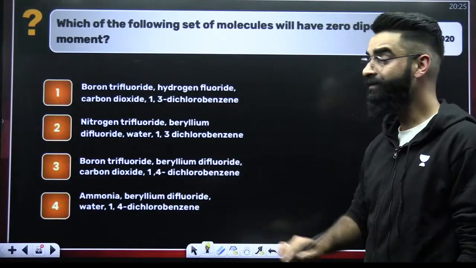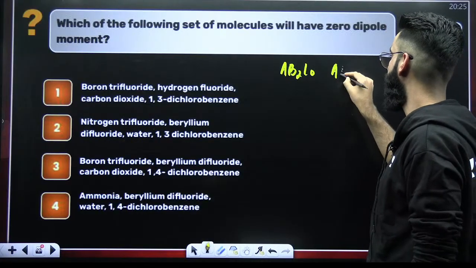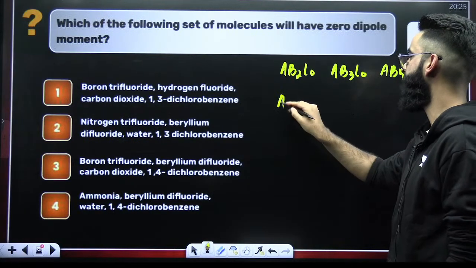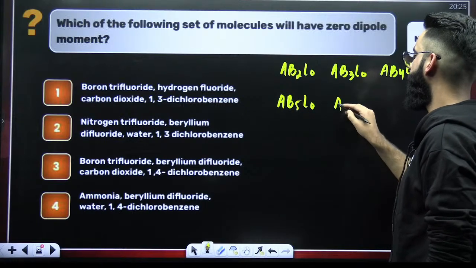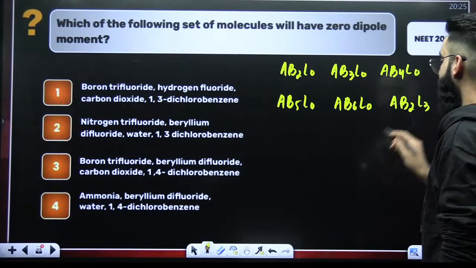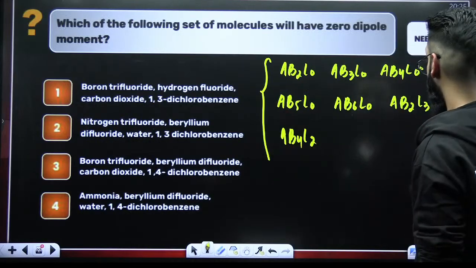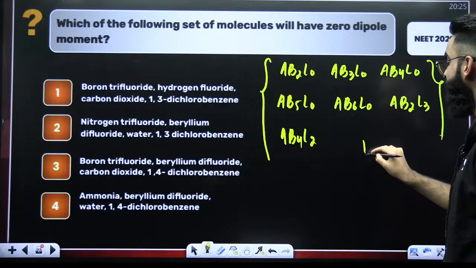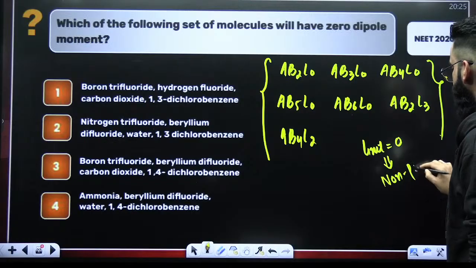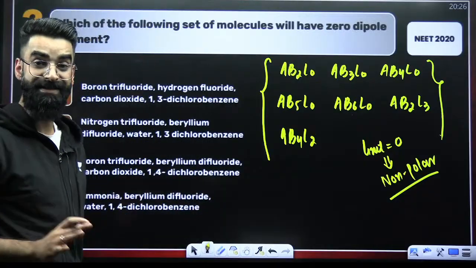Well, if you have forgotten, let me tell you. The molecules of the type AB2L0, AB3L0, AB4L0, AB5L0, AB6L0, AB2L3, AB4L2. I've told you, if you remember, these are the molecules which are having net dipole moment equal to 0. That means these molecules are going to be non-polar in nature. You should know it by now because we have discussed this in detail.